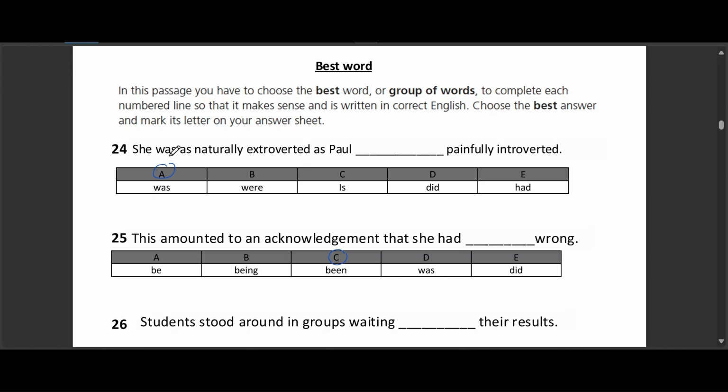Question 24. She was as naturally extroverted as Paul was painfully introverted. Option A was, option B were, option C is, option D did, option E had. The correct answer here is option A, was. The sentence is comparing two things, being extroverted and introverted, and it uses the structure as AS. So we need a verb that fits with this kind of comparison. Was is the right verb to use here because we're talking about how things were. Were is out because that's for plural subjects. And is, did, and had just don't fit grammatically in this sentence.